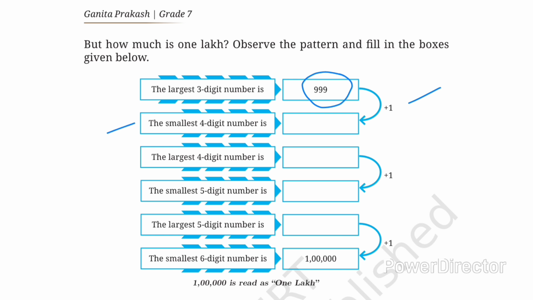If we add 1 to 999, the smallest four-digit number becomes 1000. Next, the largest four-digit number is